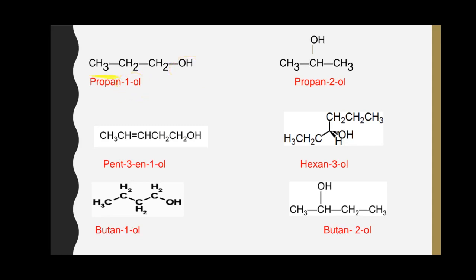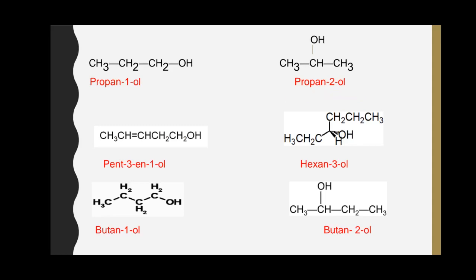Like in propanol, the hydroxyl group is present at carbon number 1. If we number this carbon chain, we should start numbering this alkyl chain from here, giving number 1 to the carbon atom to which the hydroxyl group is bonded. So the name of this alcohol is propane 1-ol. In this molecule, the hydroxyl group is bonded to the carbon atom which is numbered as 2. So the name of this alcohol is propane 2-ol.